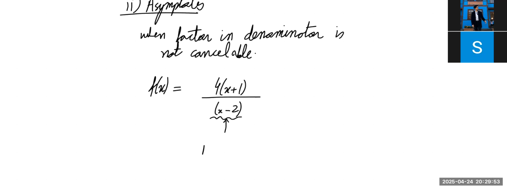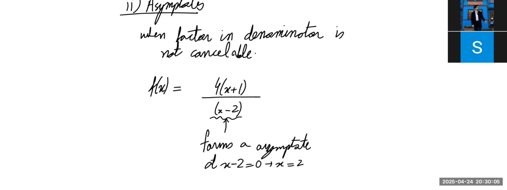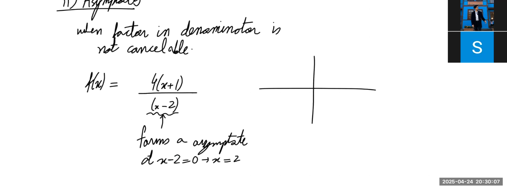forms an asymptote at x minus 2 equals 0, so x equals 2. What will this function look like? I'm not sure, but it will have a vertical asymptote right there. Okay, maybe the function will look something like this then. So this is how you know an asymptote is going to form.